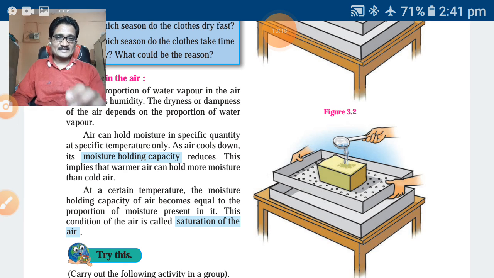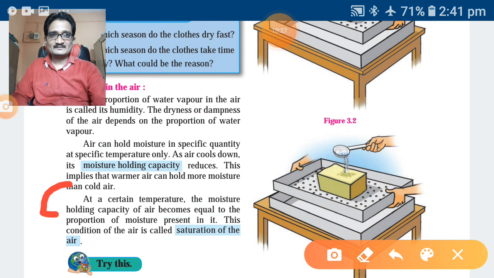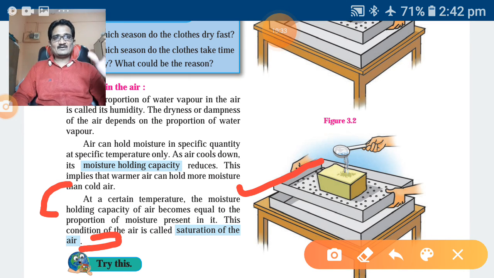So what is called the saturation of the air? This you can write down in your notebook. Third definition: what is called saturation of the air? Note down this point. Write down all these term definitions as homework. Do it and learn it. All these are according to your exercise questions.